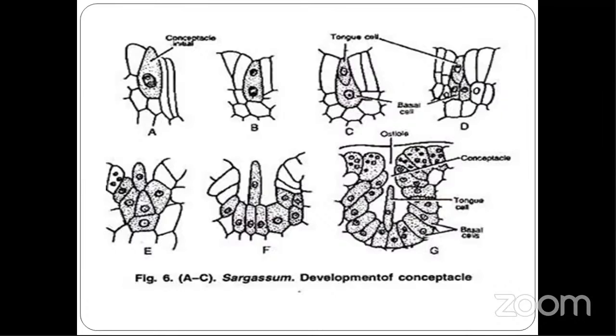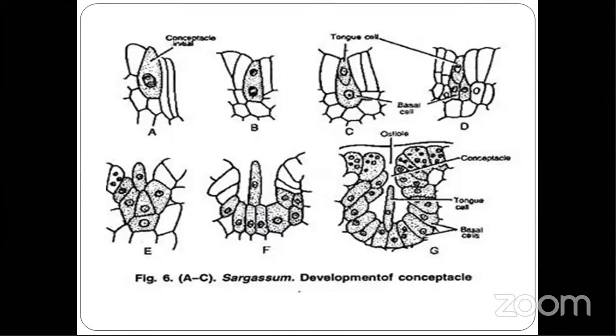Here the conceptacle may contain either antheridia or oogonia, hence conceptacles are unisexual. You have to understand that both sex organs, male and female, are not found in one conceptacle. One conceptacle has only either antheridia or oogonia.